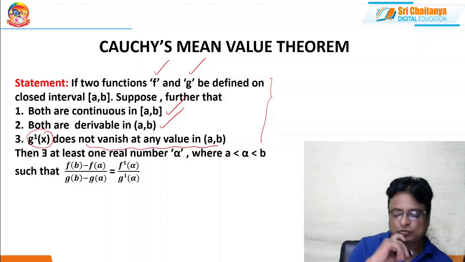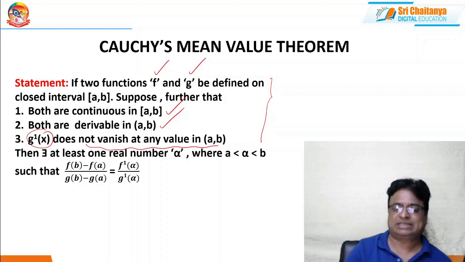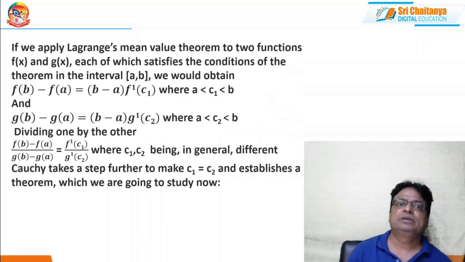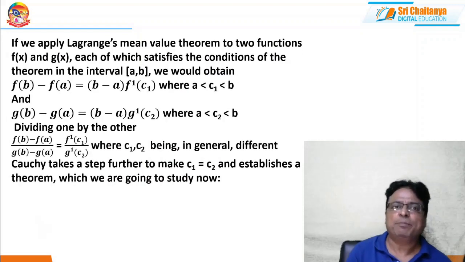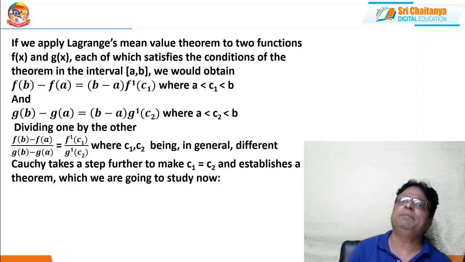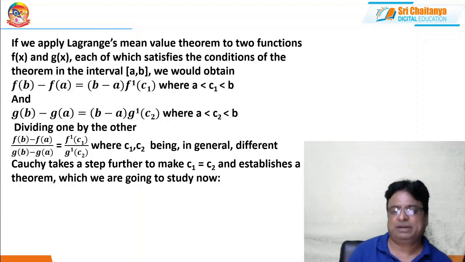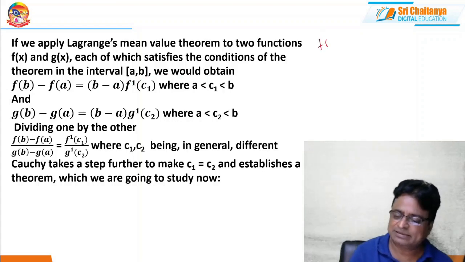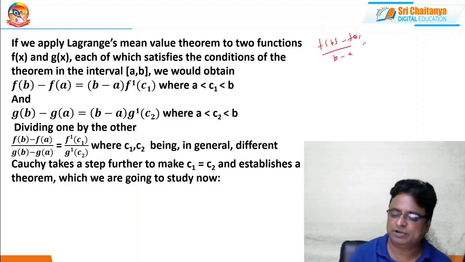In one way, Cauchy's mean value theorem is just an extension of Lagrange's mean value theorem. Because if I apply Lagrange's mean value theorem to functions f and g independently, what will happen? There exists C1 such that (f(b) - f(a)) / (b - a) = f'(C1), where a < C1 < b.